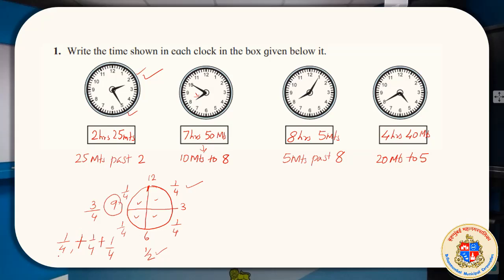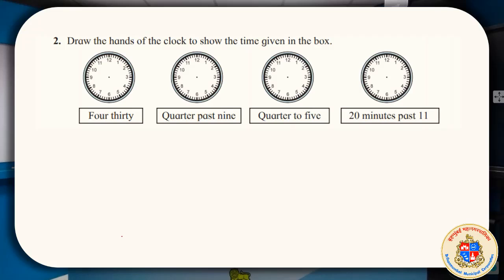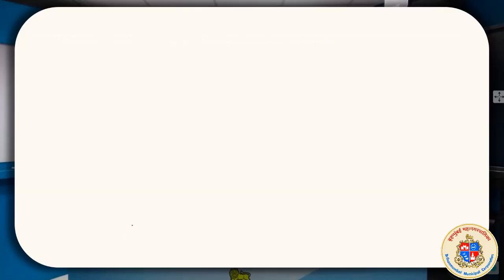Correct? So there are many ways of recording the time. That means if your clock, I will have an example here. See, 4:30, quarter past 9, quarter to 5, 20 minutes past 11. You are asked to draw the hands of the clocks to show the time given in the box. So 4:30, what does it mean?